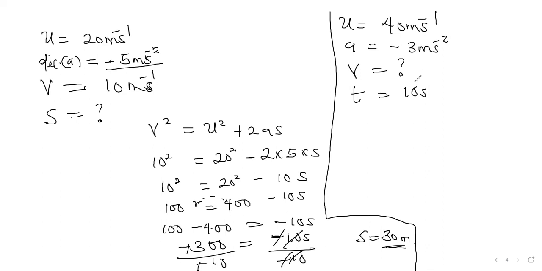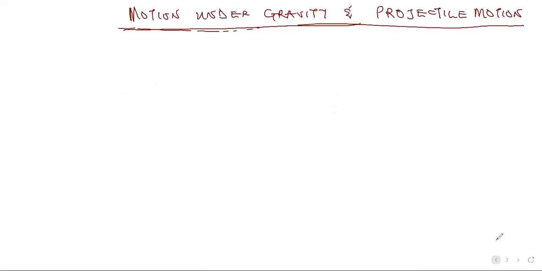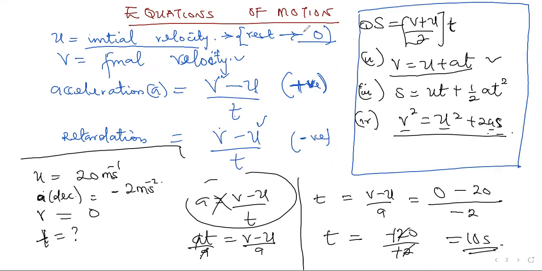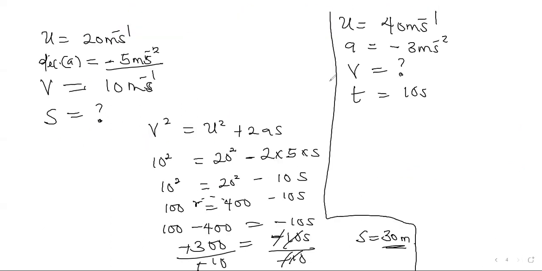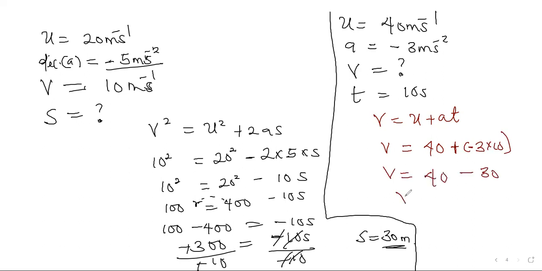So we have U, A, V, T. It's quite simple. If you go back to the equations, you're going to make use of equation number 2. So going back to that place, we have V equals U plus AT. So this will give us V, we are looking for that. U is 40, plus A which is minus 3, then our T is 10. So we have V equals 40 minus 30. Therefore V equals 10 meters per second.